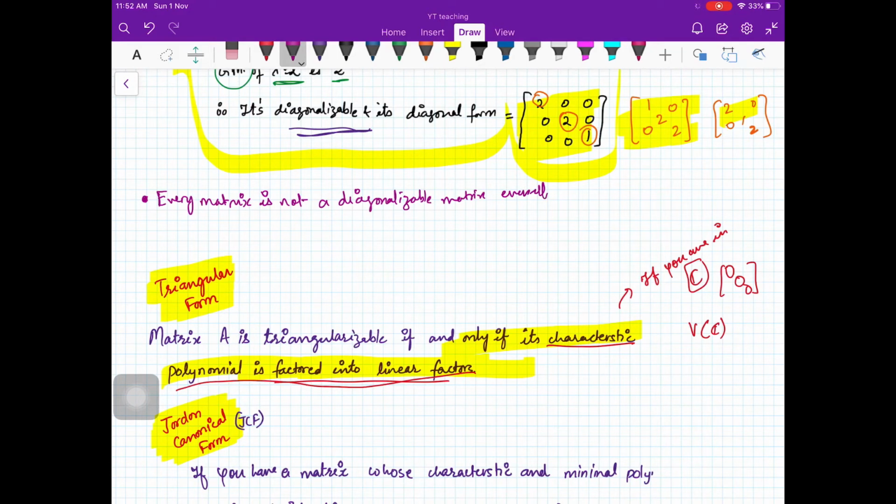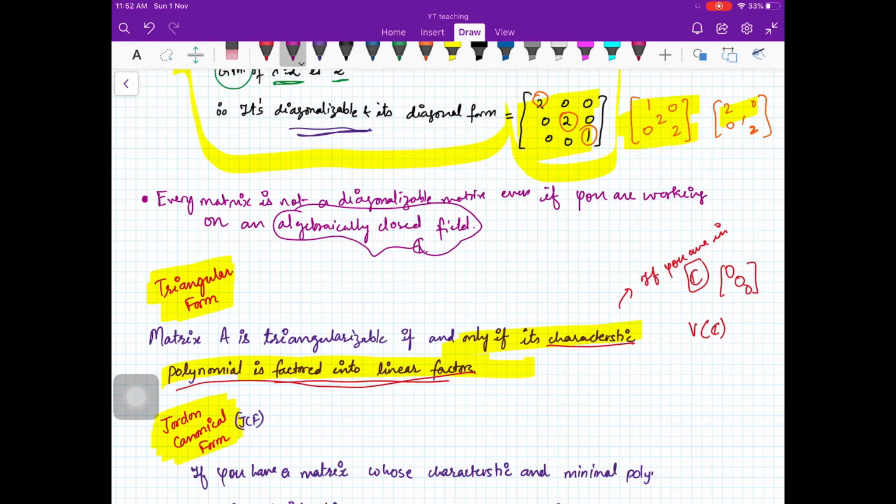So note this thing: every matrix is not a diagonalizable matrix, even if you are working on an algebraically closed field. Algebraically closed field means, just understand this is C. Algebraically closed field means every polynomial of degree n has n roots in that field.